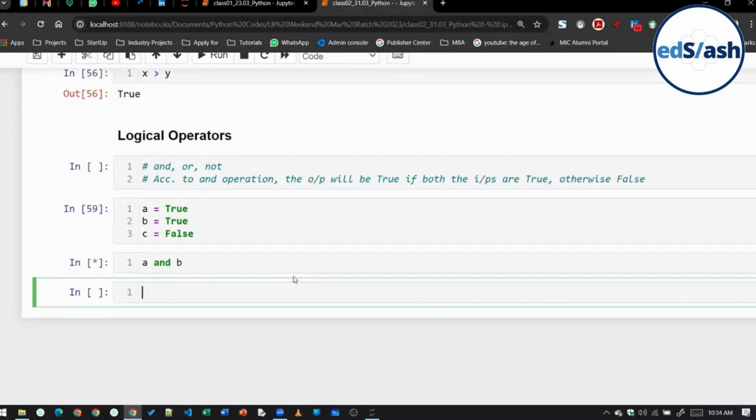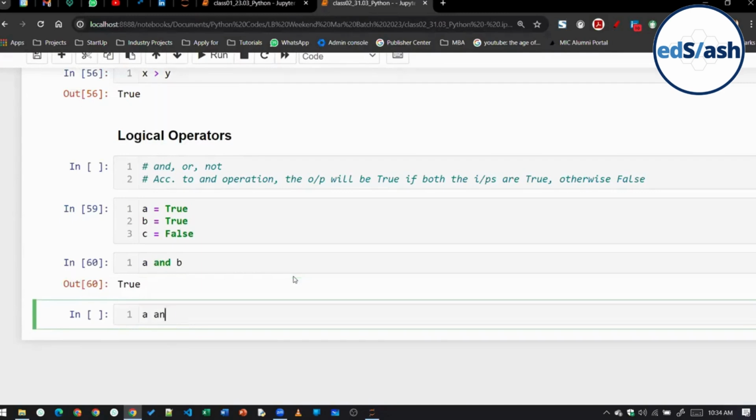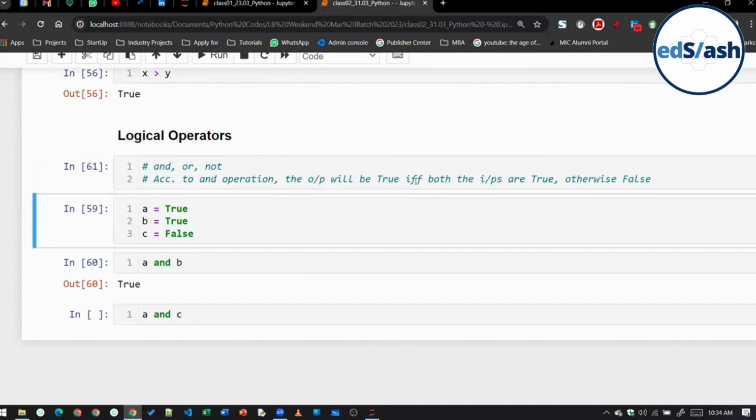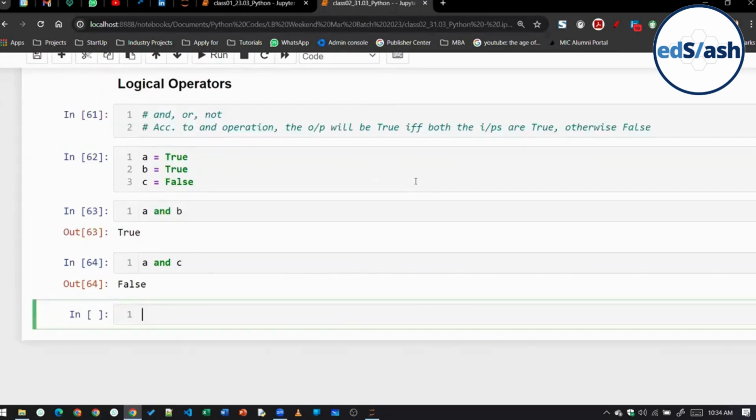True. Now if I write here a and c, the output will be false, right? Because in case of AND operation, the output will be true if and only if both the inputs are true. Both of them should be true, only then the output will be true. Otherwise it will be false.